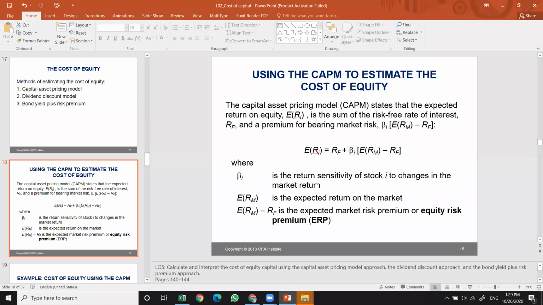Beta represents the return sensitivity of stock i to changes in the market returns. Simply put, it represents the volatility in the market. RM represents the expected return on the market. RM minus RF is the expected market risk premium, or equity risk premium, abbreviated as ERP.